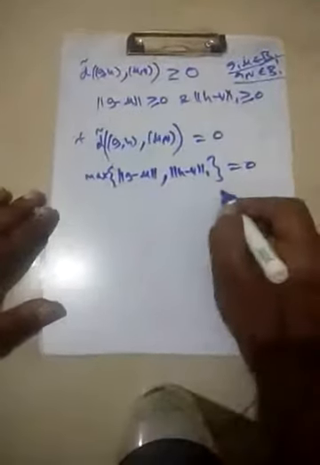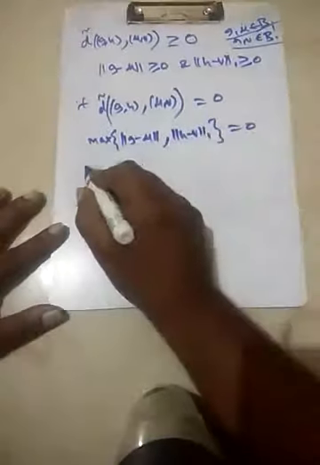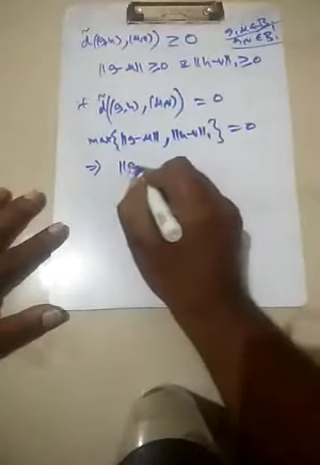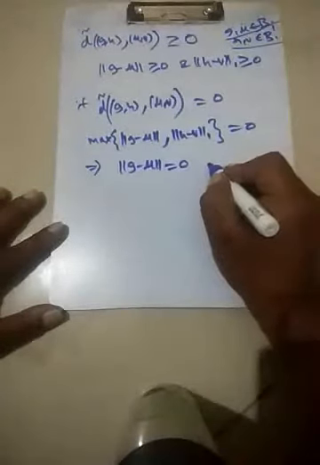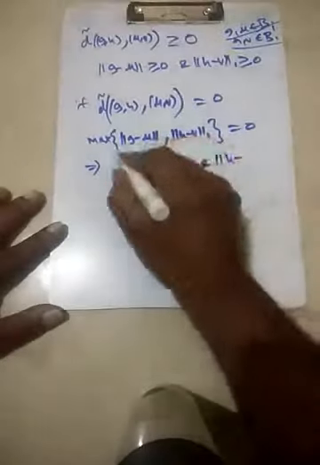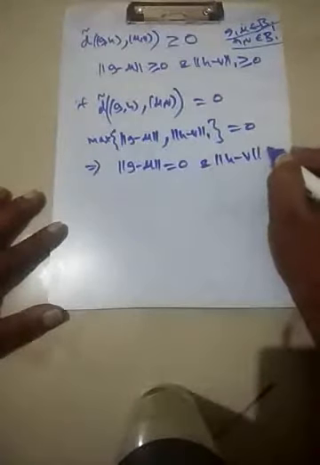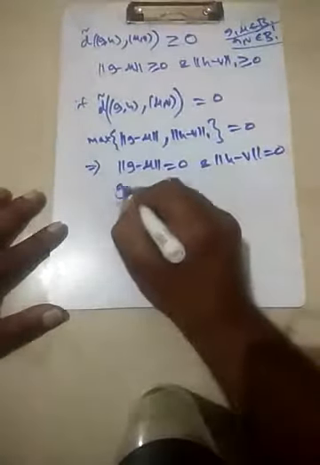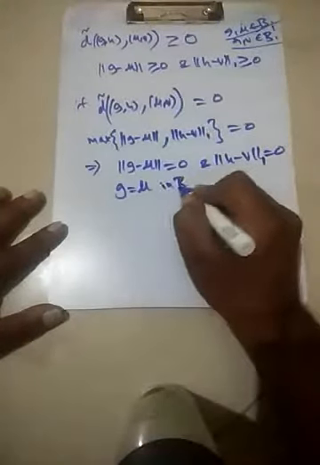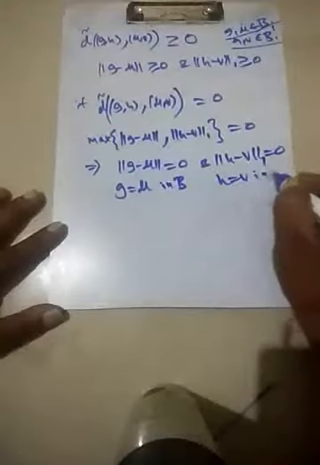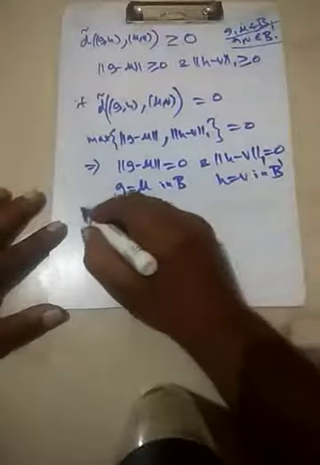Both of them are non-negative, so the maximum being 0 implies that the norm of g minus u must be 0, and likewise the other, because each is bounded below by 0. That implies that g equals u in B, and h equals v in B'. The first condition is satisfied.